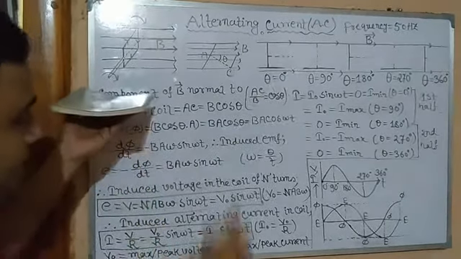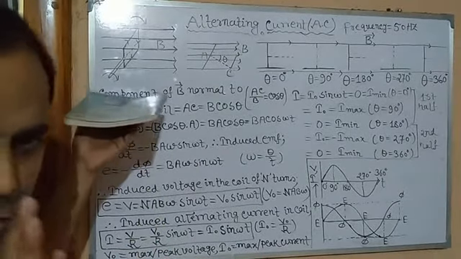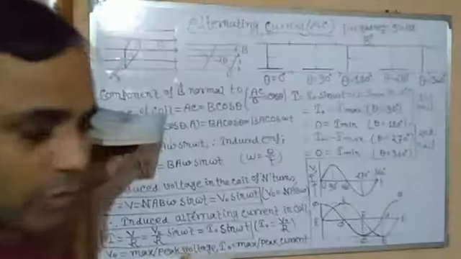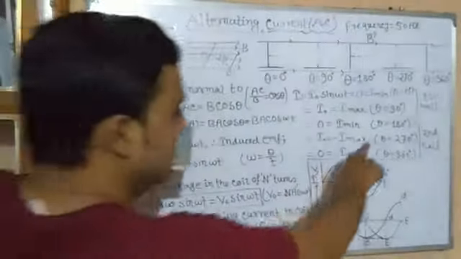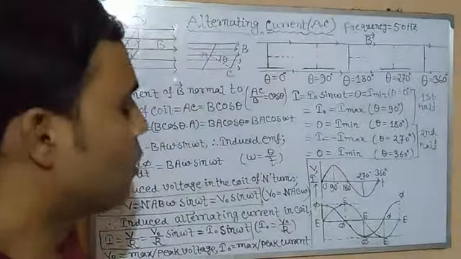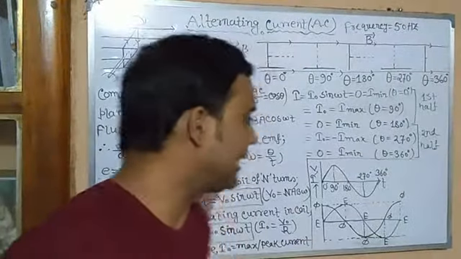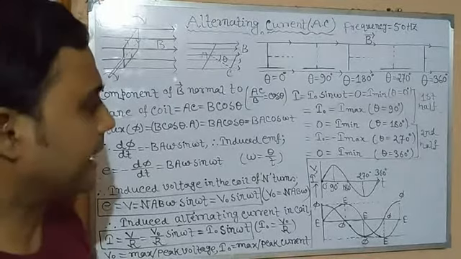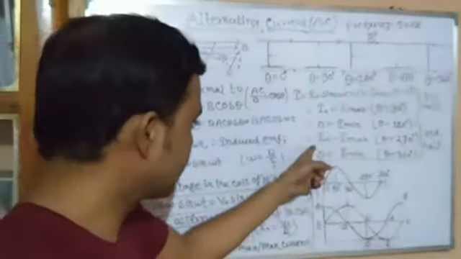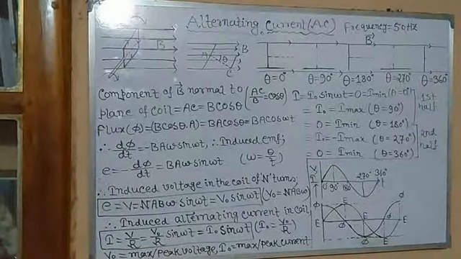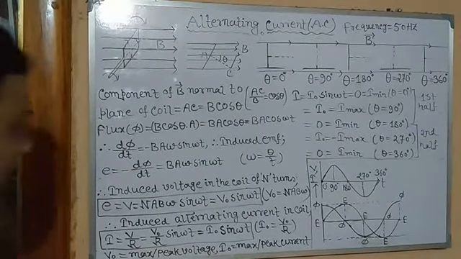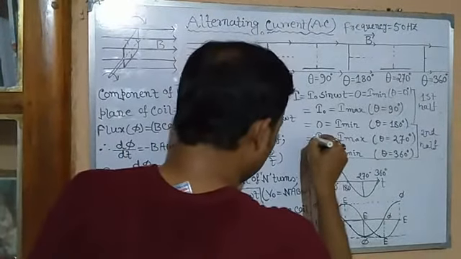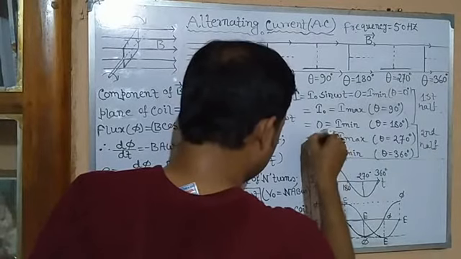Again 270 degrees. Theta is equal to 270 degrees. At first we will see the value according to the mathematical equation. When theta is equal to 270 degrees, then we all know that sin theta, that is sin 3 pi by 2, is minus 1. So that is minus I0. So this is called minus I0. It is minus maximum. Now its direction is changing.